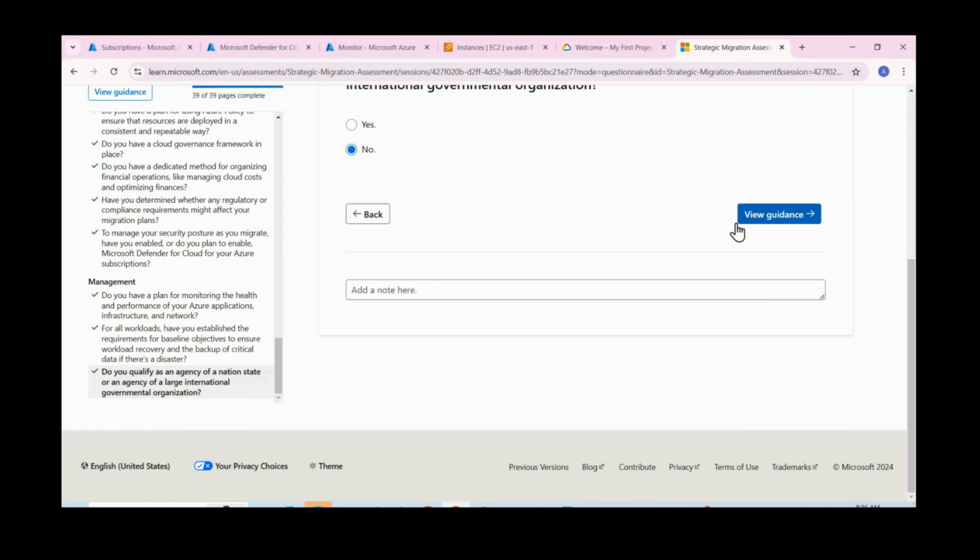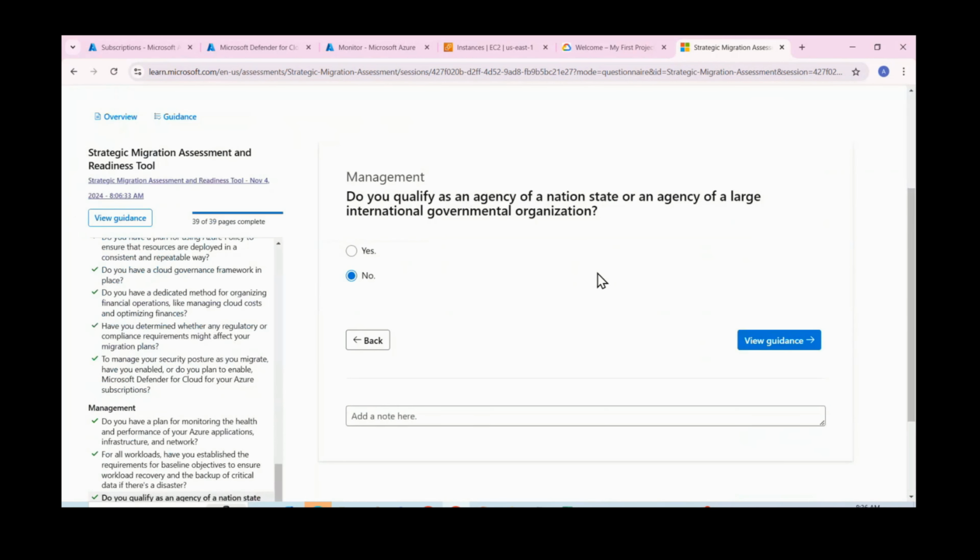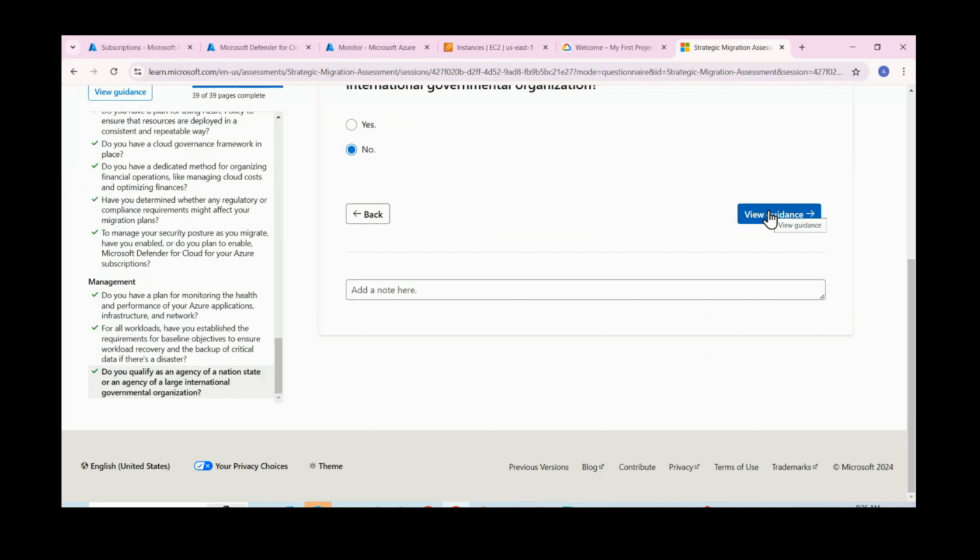View guidance. Here we filled in all the assessment related questions. Let us see the guidance. Based on that, we can redirect issues to specific teams. If you find any issues here, you can redirect them to the specific team. They will start addressing these issues first. Once it is done, then we can start implementing our migration. Currently, we are in the assessment stage. So now let us see view guidance.